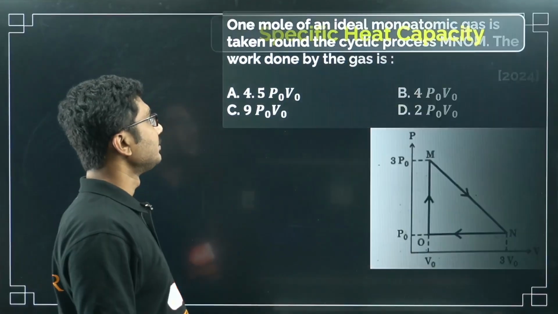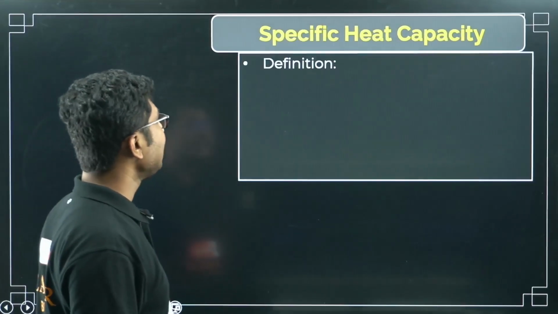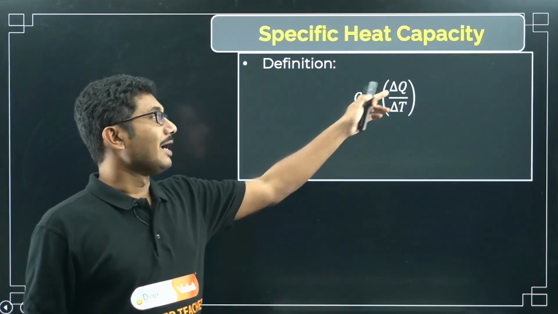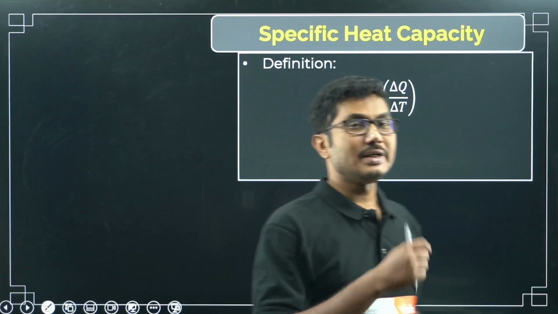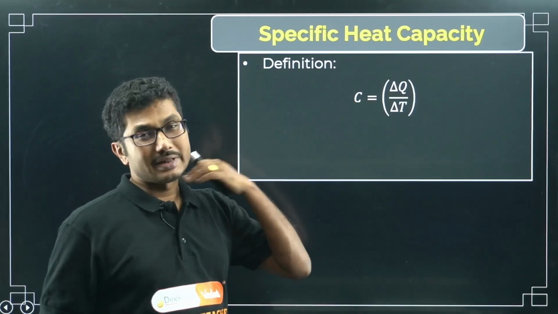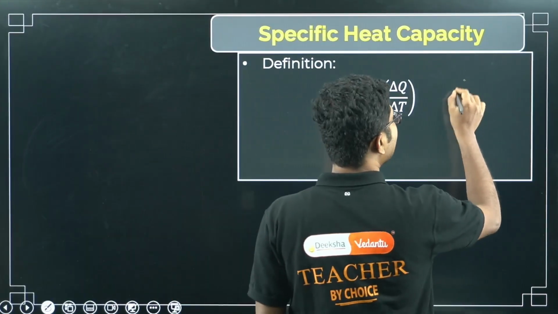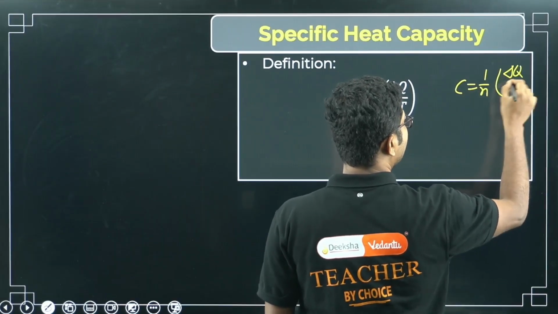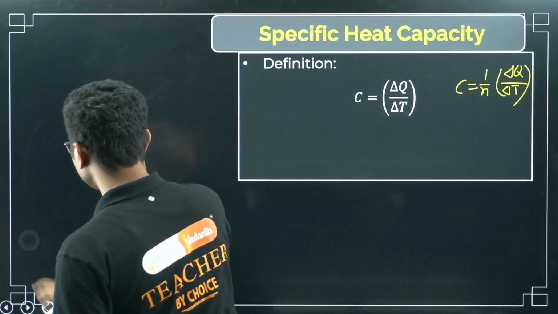Now next part, specific heat capacity. What is specific heat capacity? Let's see the definition. We learned yesterday that specific heat capacity is the heat supplied divided by the increase in temperature. In the previous chapter, we generally denoted specific heat capacity with the symbol S. From this chapter we will denote it with the symbol C. Specific heat for 1 mole of gas is generally defined by 1 by n, delta Q by delta T. One of them is capital C, one of them is small c, so it is very confusing.